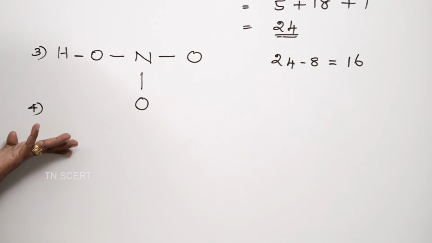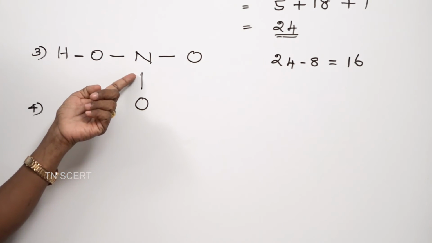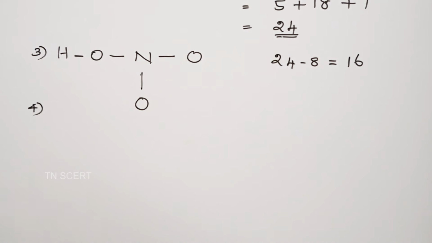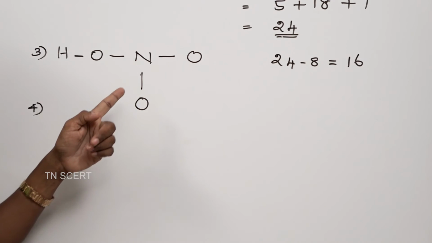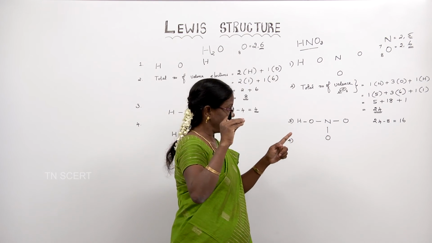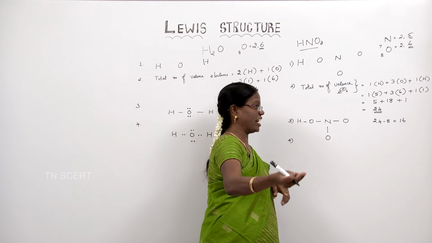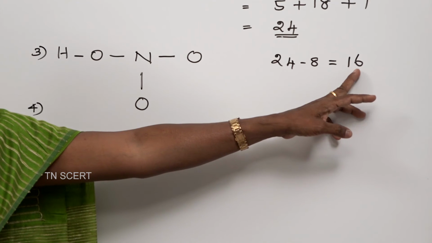See, what is the fourth step? We have to check whether each atom has 8 electrons in terms of bond or electrons around it. If 8 electrons are missing, we have to give 8 additional electrons from these 16 electrons.